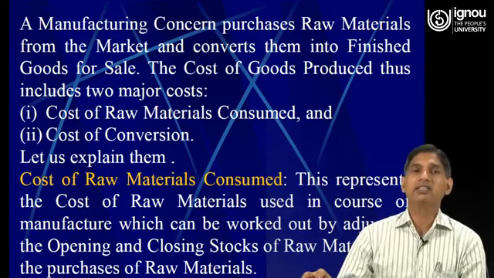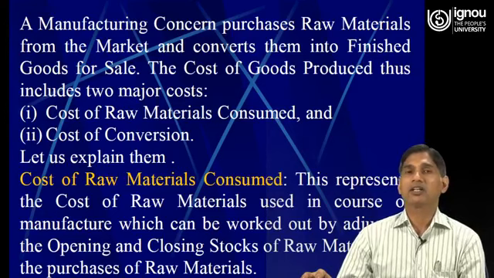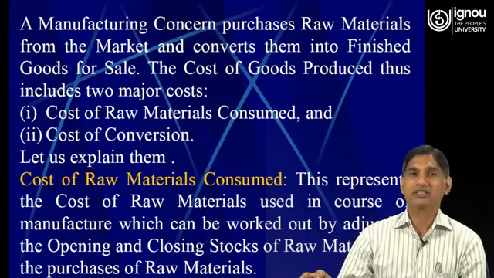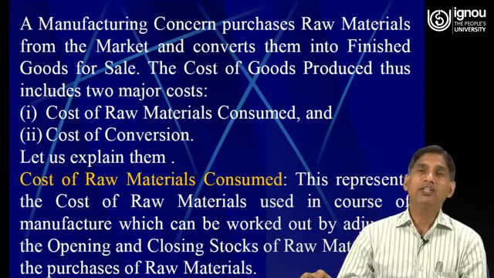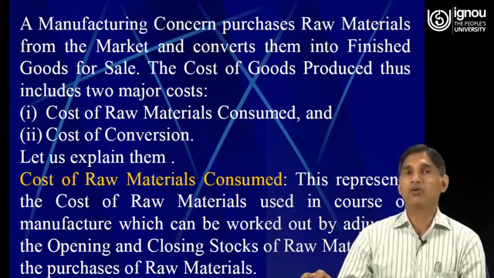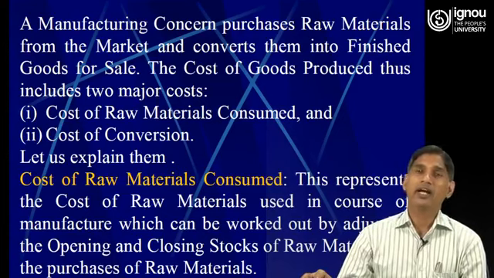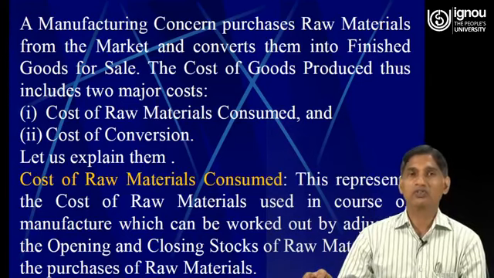So let us see how the cost of raw material consumed is calculated when the informations are provided with us. So we need to adjust the amount of opening stock and closing stock of raw material in the purchases of raw materials in order to calculate the cost of material consumed.